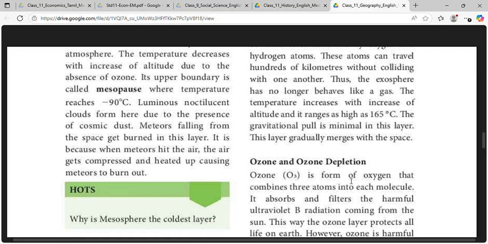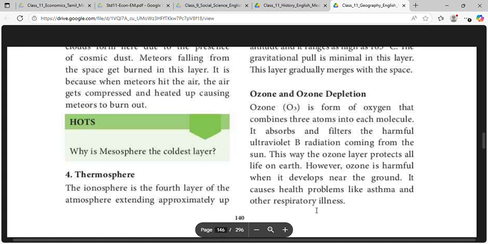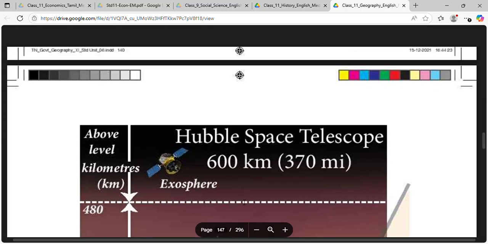Ozone, O3, is a form of oxygen that combines three atoms into each molecule. It absorbs and filters the harmful ultraviolet B radiation coming from the sun. This way, the ozone layer protects all life on the earth. However, ozone is harmful when it develops near the ground. It causes health problems like asthma and other respiratory illness.